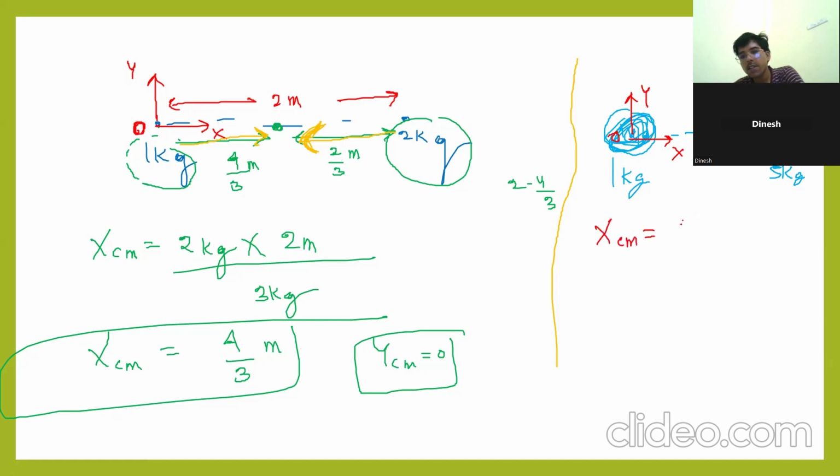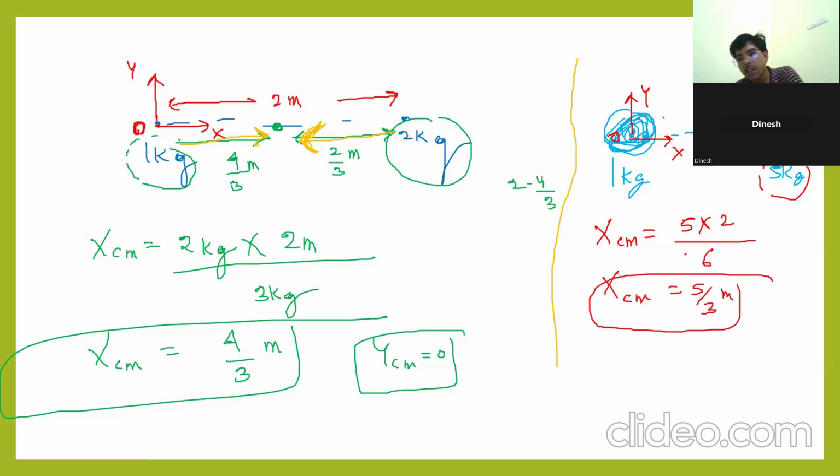So with respect to this 1 kg mass, where is the center of mass? 5 into 2, this body mass, multiply separation between them, divide by total mass, that is 6. So 5 by 3 meter from 1 kg. Now this is the location of center of mass. My question is, from 5 kg, how far is it?